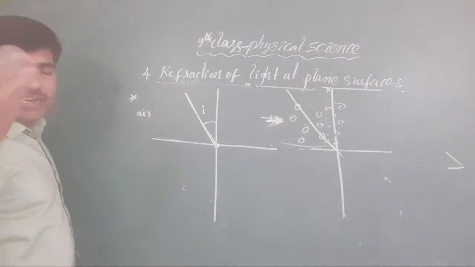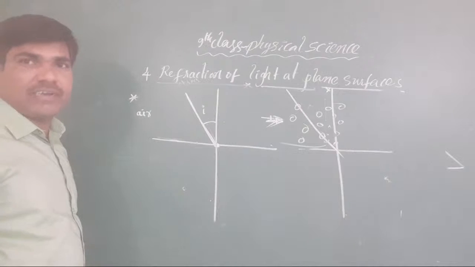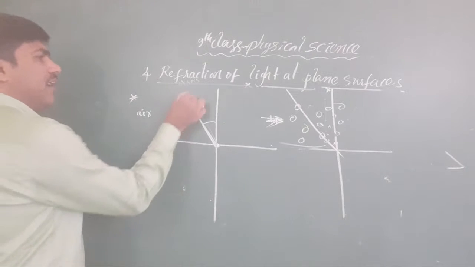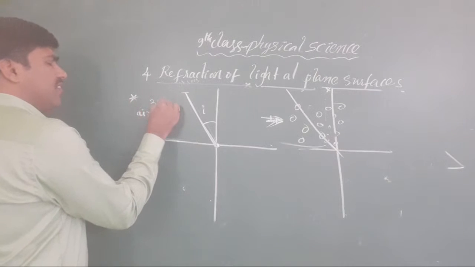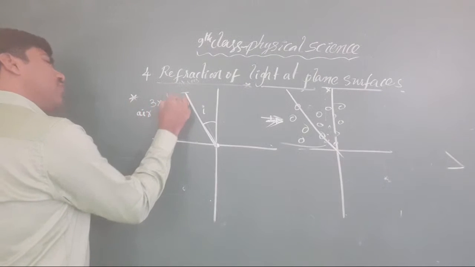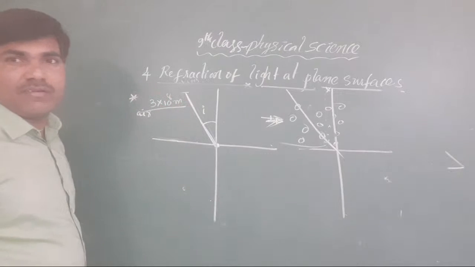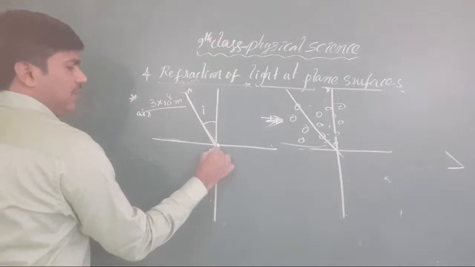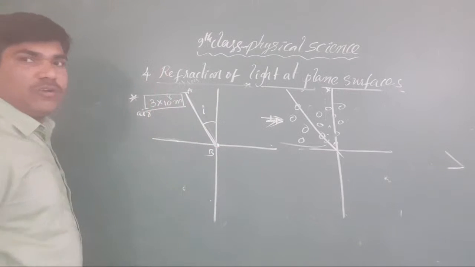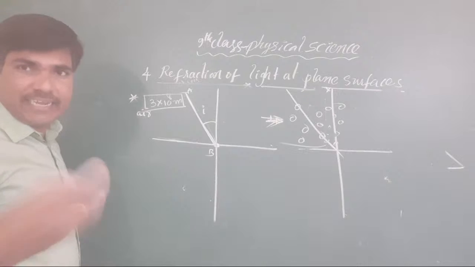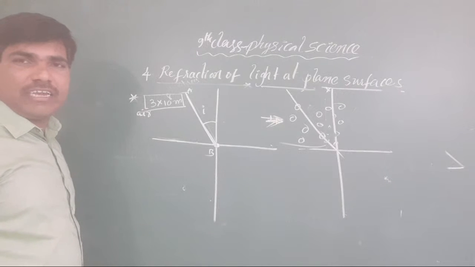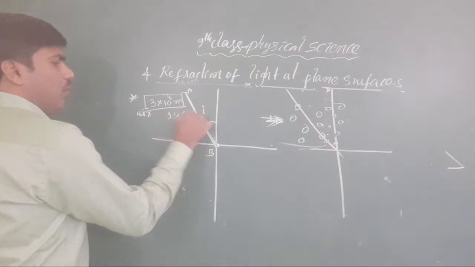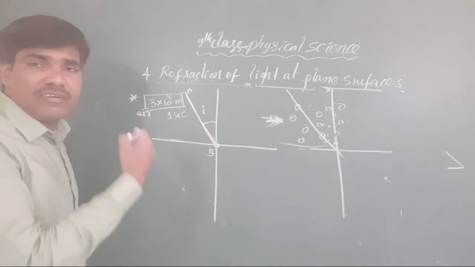Suppose it is measured in meters. Yes, somewhere around 3 into 10 to the power of 8 meters distance is there. Okay, clear or not, all of you? The distance from A to B, say 3 into 10 to the power of 8 meters. How much time will it take? It will take 1 second only. Why? Because light travels with that speed.